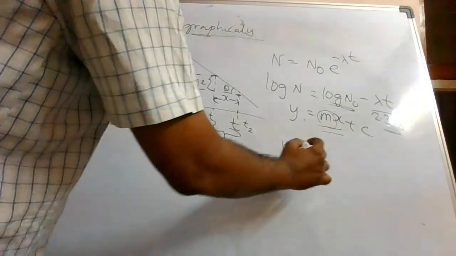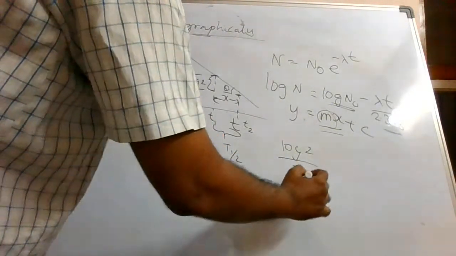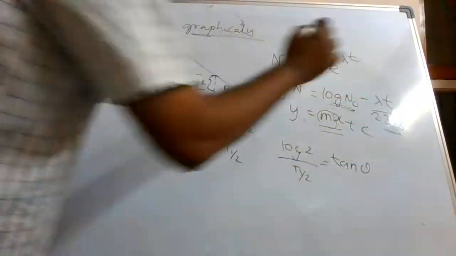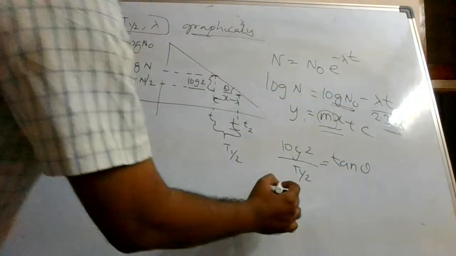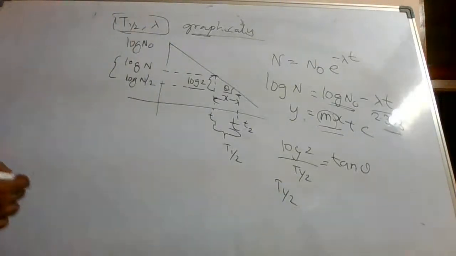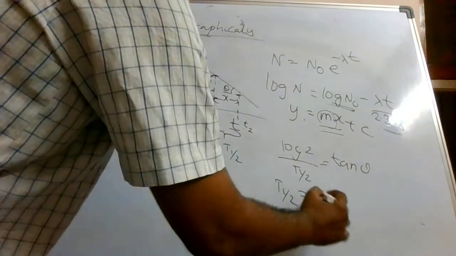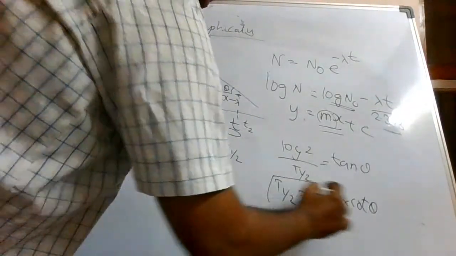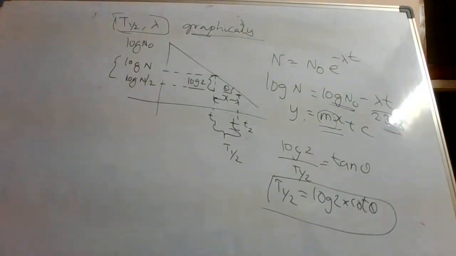You can write log 2 divided by t half is equal to tan theta. If you can know the slope, you can get the value of t half. How? T half is equal to log 2 multiplied by cot theta. Right? So this is how you can graphically calculate the value of t half.